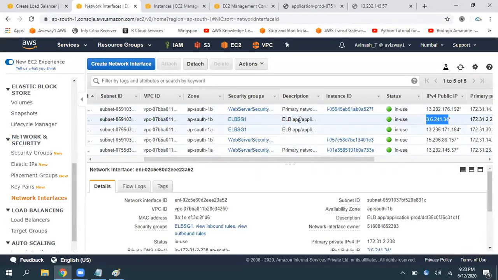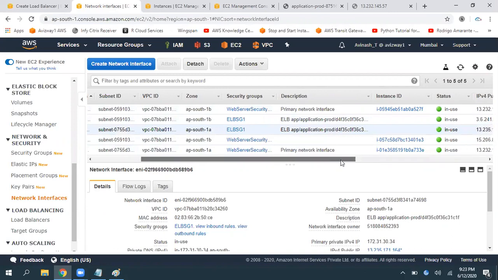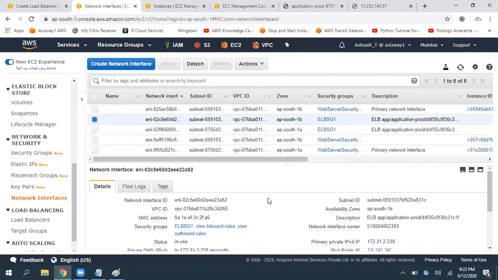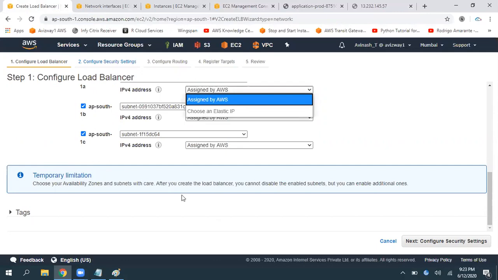So in that availability zone, it got created. To what load balancer is it used? To this load balancer it is used. But there is no guarantee it will hold the same IP address always. That is one of the disadvantages of your application load balancer. But for a network load balancer, you can generate an elastic IP address and you can give it.